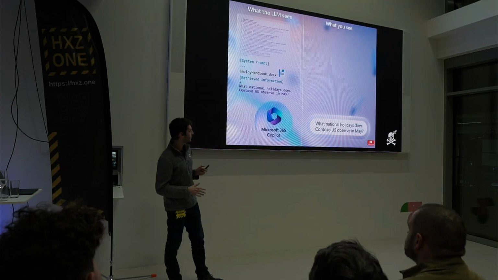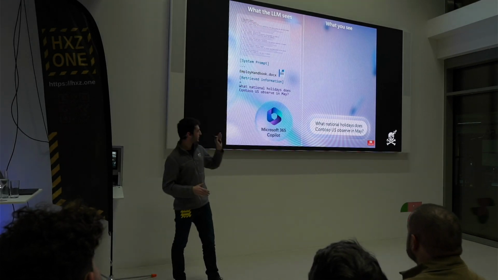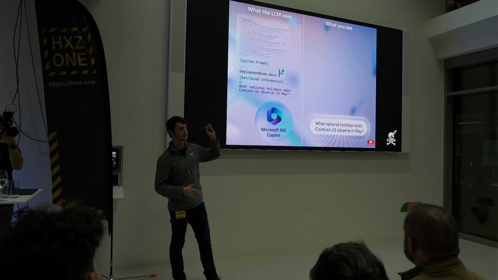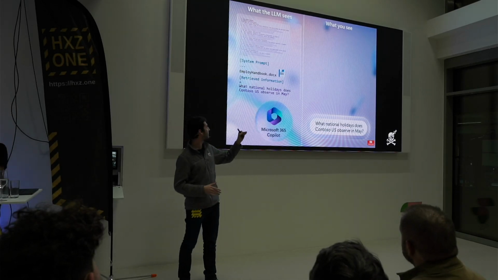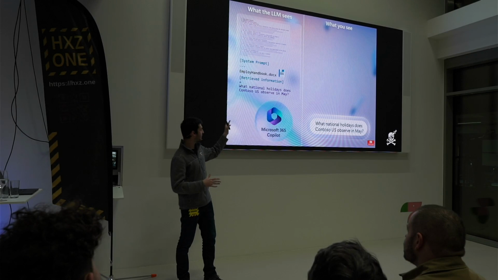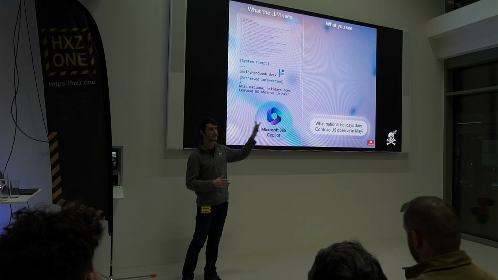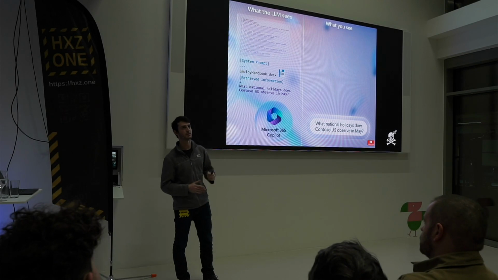So when you ask a simple question like, what national holidays do you observe in May? You see a simple prompt, and your AI gets the system prompt, the relevant context it needs to answer this question, in this case the employee handbook.docs, and your simple prompt. And all of this is going directly to the LLM. This is very important information because we're going to really use it when we do some really cool stuff.